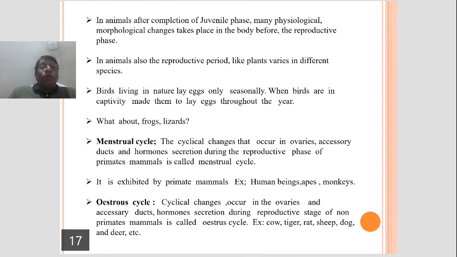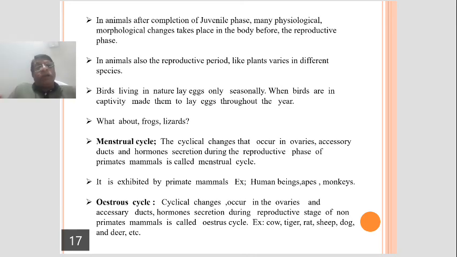Next, the most important point is that in the life cycle of animals, especially in mammals, see, there is classification of mammals. Okay, that is non-primate and primate mammals. You know that one. Menstrual cycle.